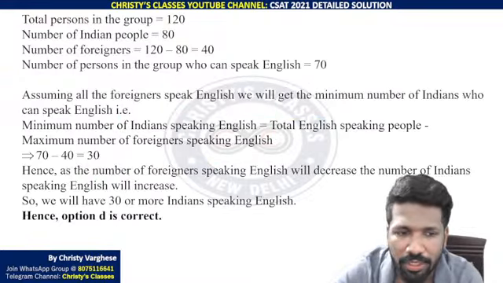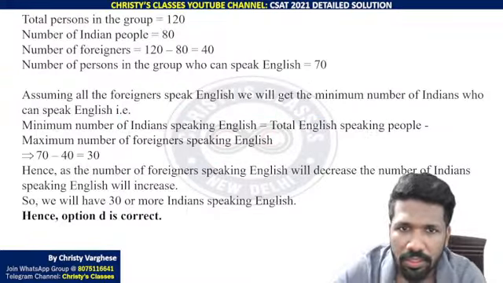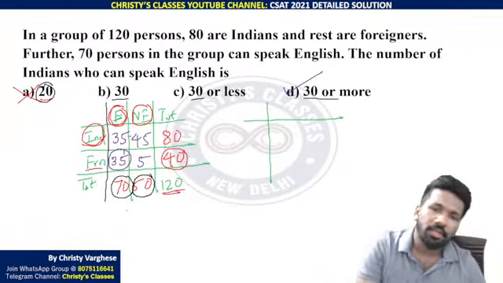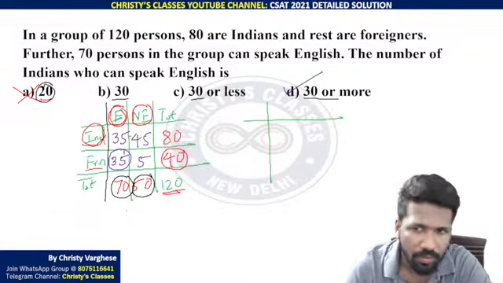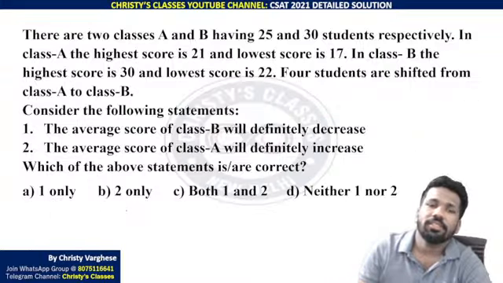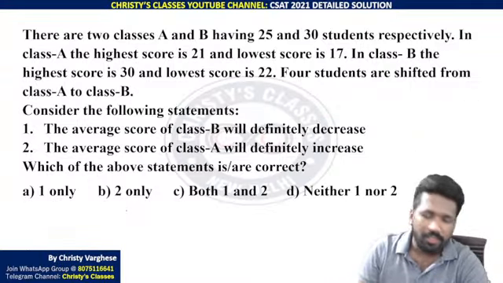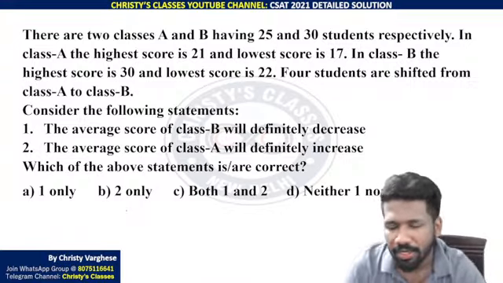How many of you understood it? All of you clear or not? Below 30 is not okay, 30 or more is okay. So option D is the answer. That is clear. This is a good question from the average chapter. Make a try.